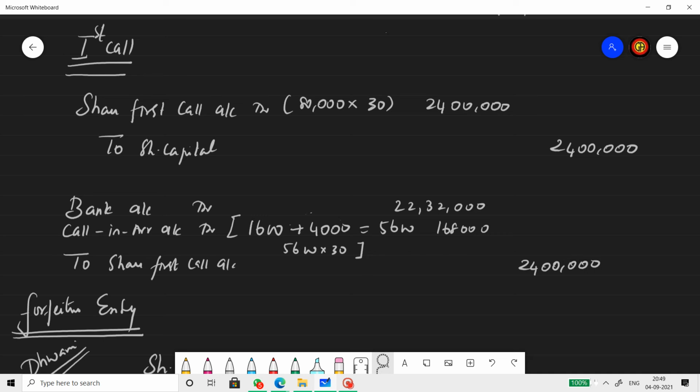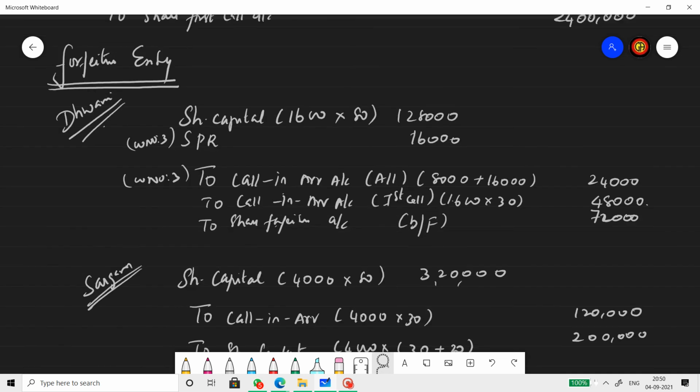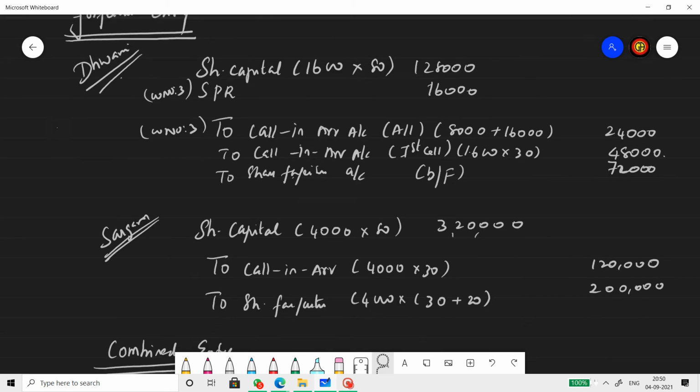The shares are forfeited immediately after the first call. So next we move towards the forfeiture entry. Well, it is better you pass a combined entry, but to understand the concept better, I would prefer a separate entry, and then I'll show you a combined entry for this. So a separate forfeiture entry for Dhwani and a separate forfeiture entry for Sargam. Now, mind you, the number of shares for which Dhwani has not paid her allotment and first call is 1600. So Dhwani's forfeiture will be for 1600 shares.